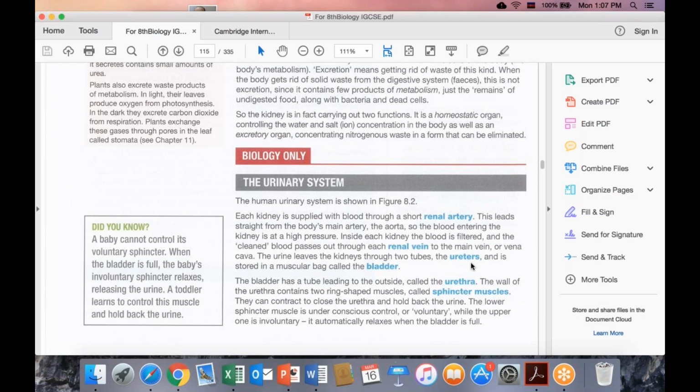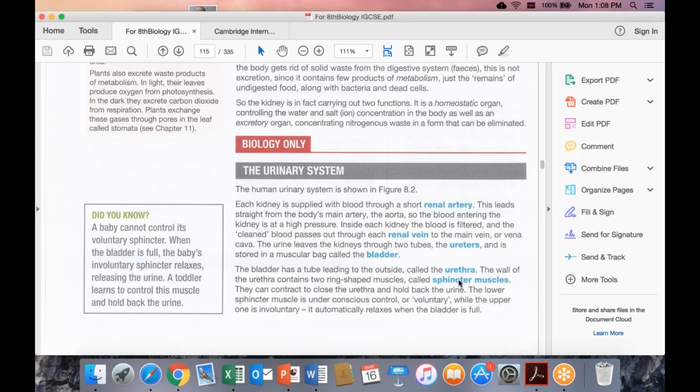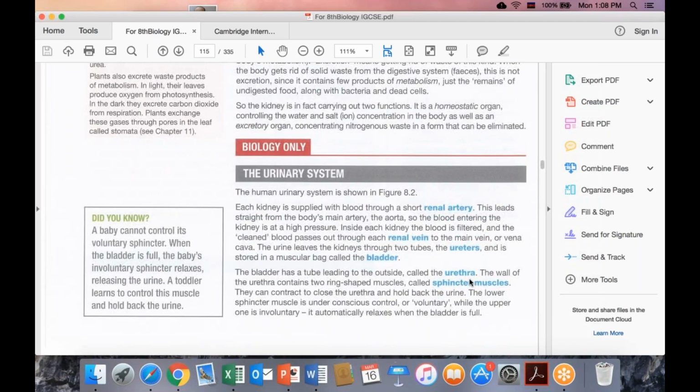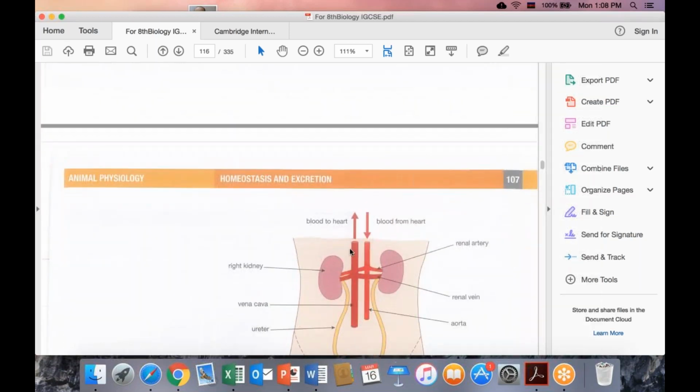After filtration, the waste product of filtration is urine, and we send this urine by using ureters to the urinary bladder, and then after the urinary bladder, by using urethra, we send waste material to the outside by using our excretory organs. So you need to know that, dear friends.